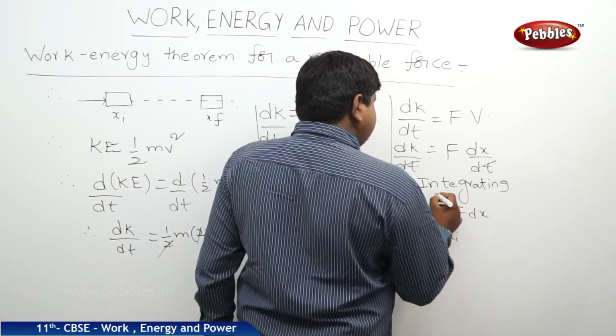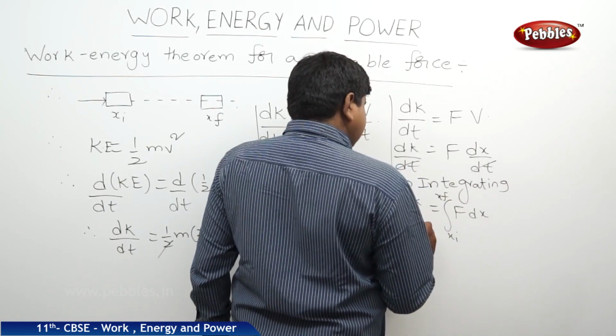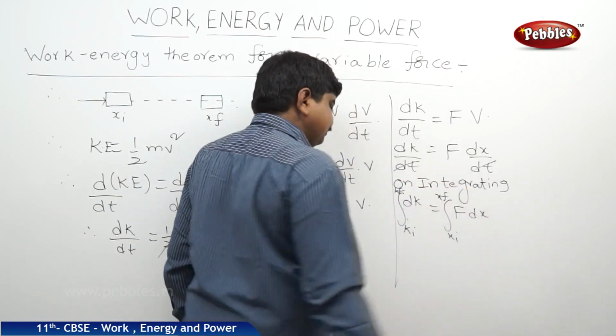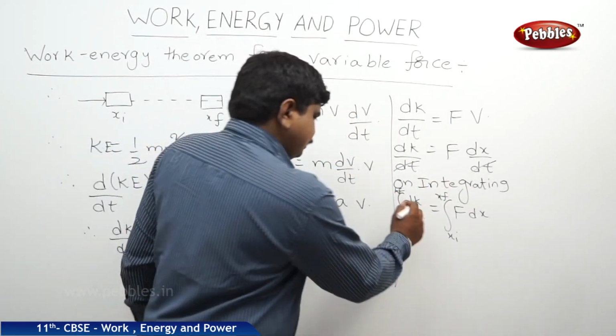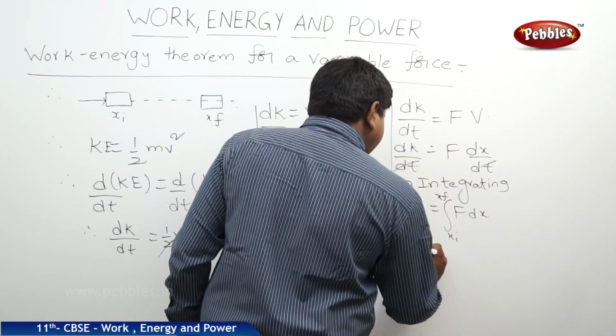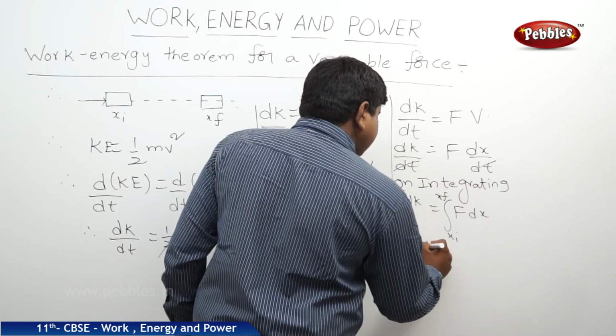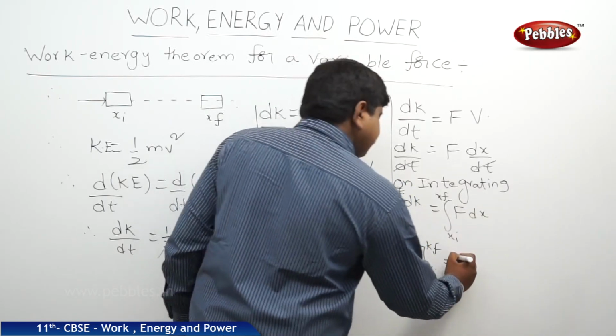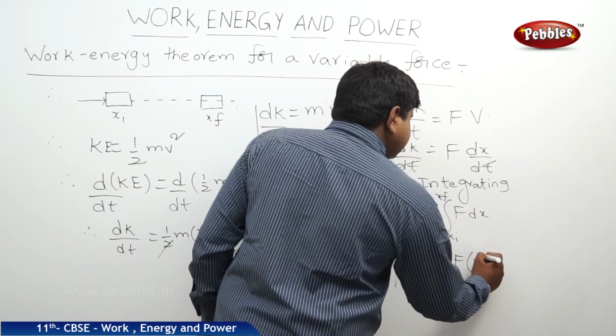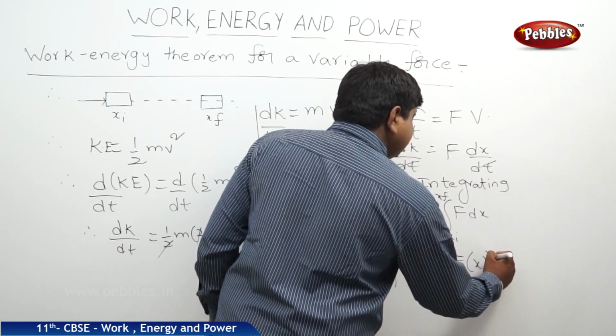Here it is xi to xf, here it is Ki to Kf. So this will be K from the limits Ki to Kf, and this will be F into x from the limits xi to xf.